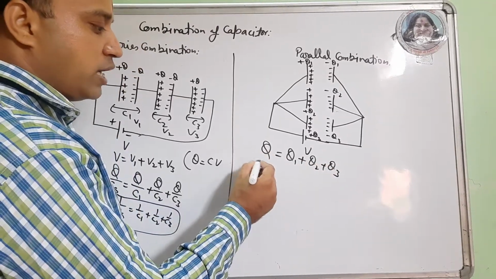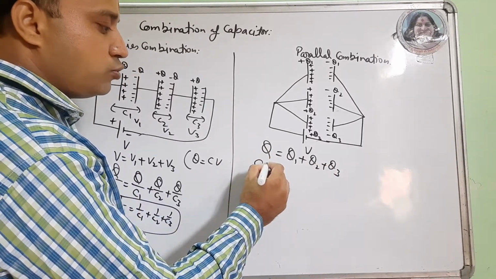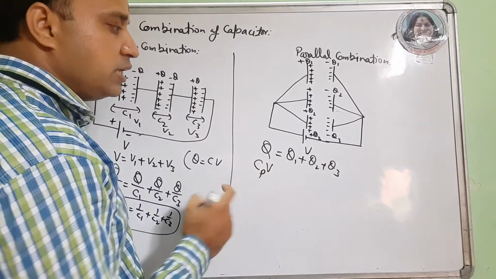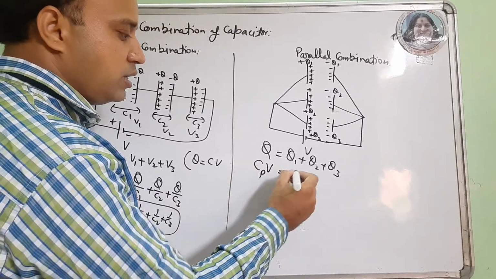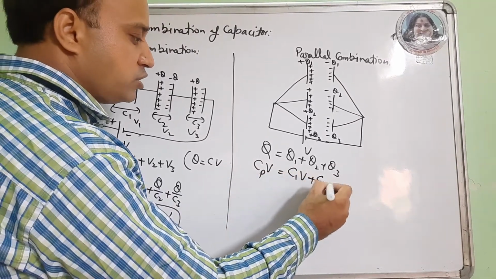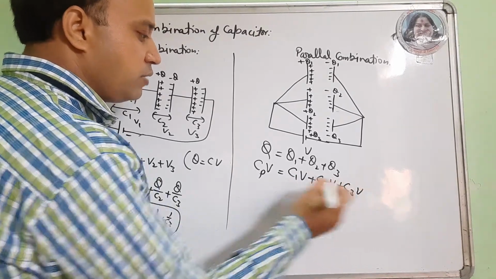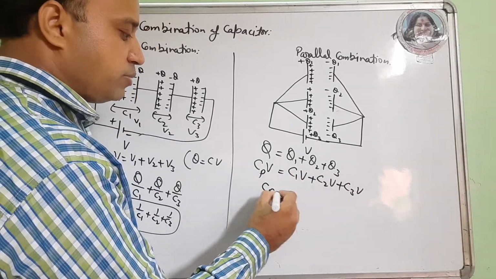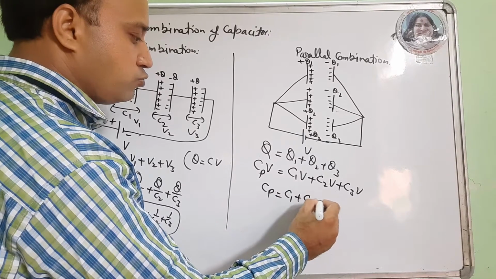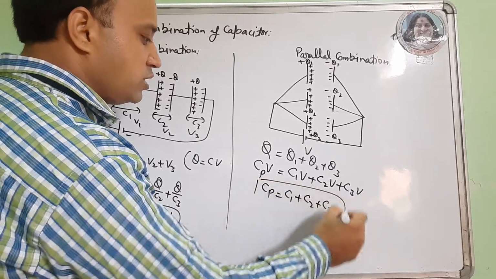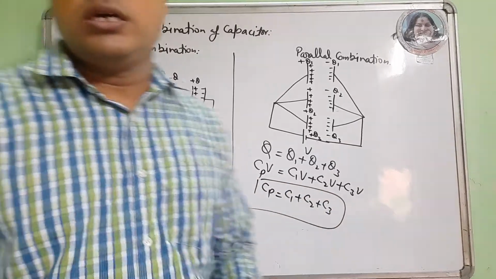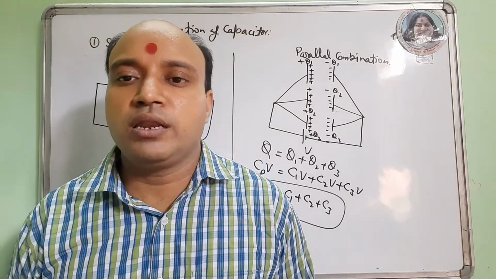Charge Q is C into V, so Cp V is equal to C1 V plus C2 V plus C3 V. The V's cancel out, so Cp is C1 plus C2 plus C3. This is the formula for capacitors connected in parallel combination.